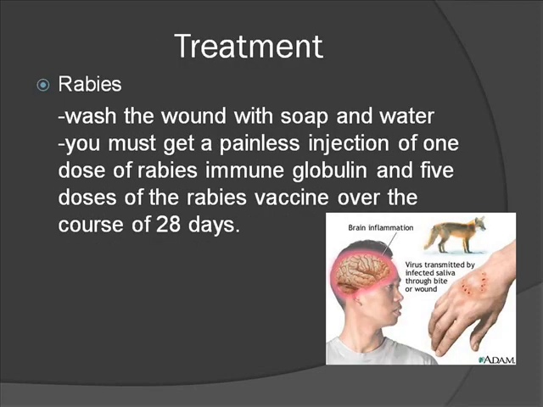To treat rabies, you should clean the wound with soap and water. Then you need to get an injection of rabies immunoglobulin and a series of 5 vaccines over a 28-day period. This will give you protection against the disease until the body produces enough antibodies.